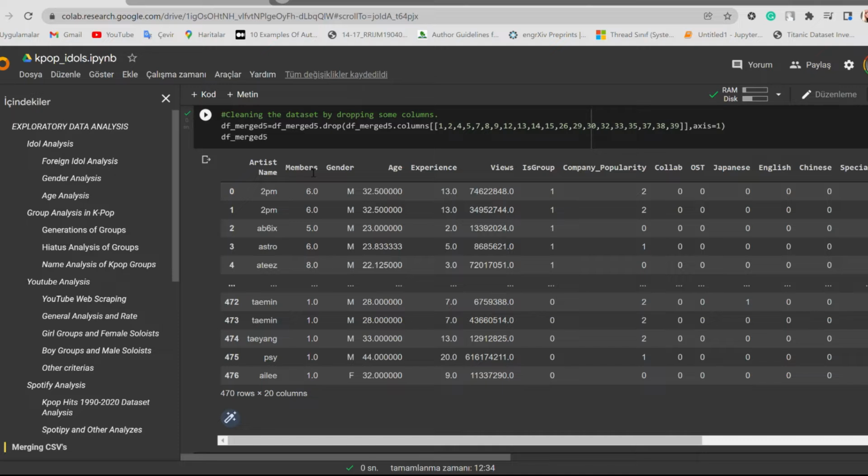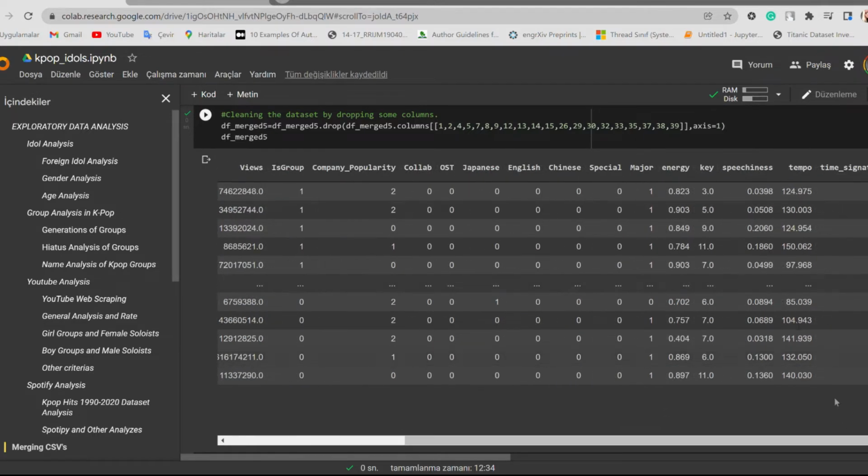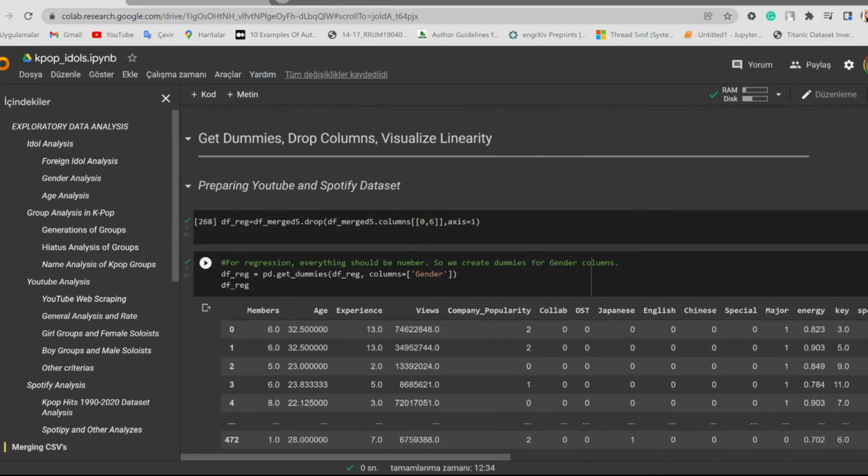It has artist name, members, gender, age, experience, views, is group, company popularity, collab, OST, Japanese, English, Chinese, special, major. And this is the Spotify part: energy, key, specialness, tempo, and time signature. We are going to do regression, so we have to get dummies because for regression everything should be numbers.